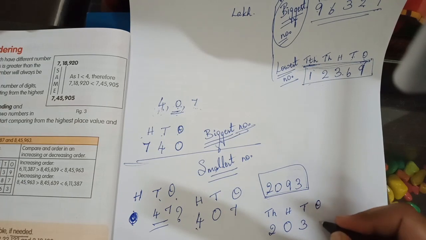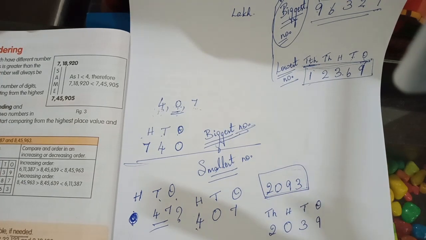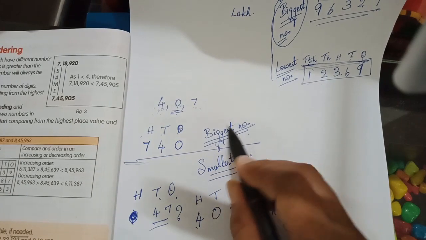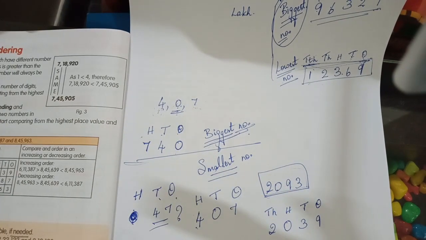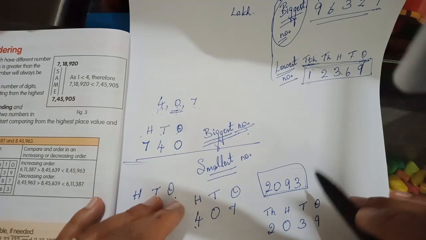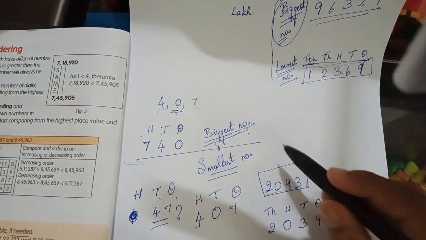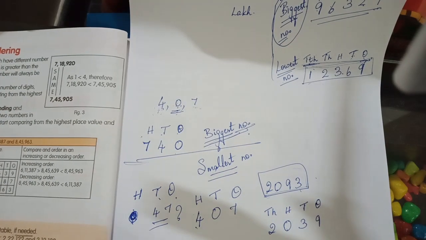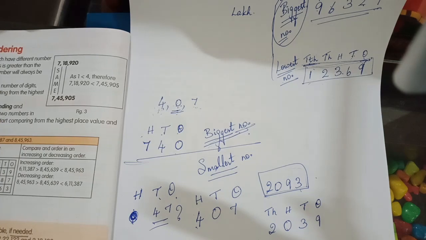And then the left out digit, the biggest number, will go to the ones place. So this is how 0 is used while forming the numbers. While forming the biggest number, it is not an issue. And if you understand this concept, then forming the smallest number is also very easy for you.